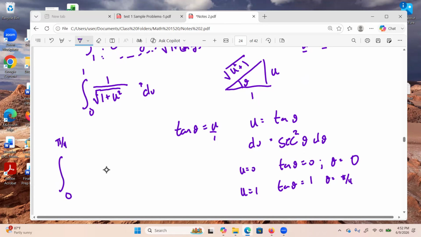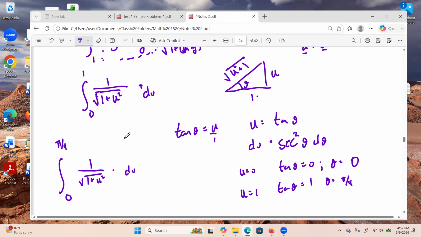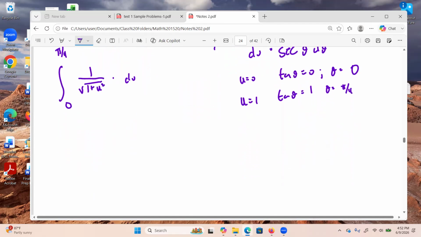And then I'm going to say we have a 1 over the square root of 1 plus u squared times du. Now, what is 1 over the square root of 1 plus u squared? Well, I'm looking at this, and this is adjacent over hypotenuse. I think that has a meaning in trigonometry. That looks like cosine to me. We have 0 to pi over 4.